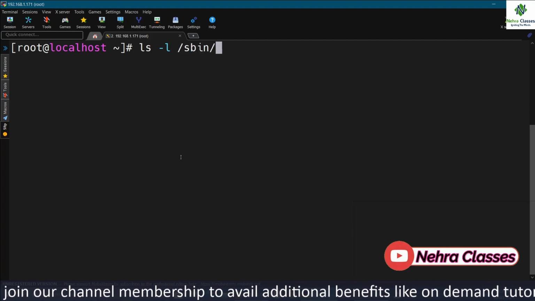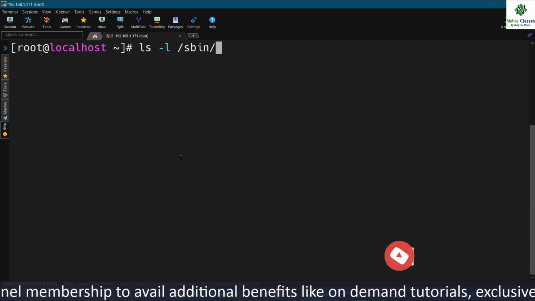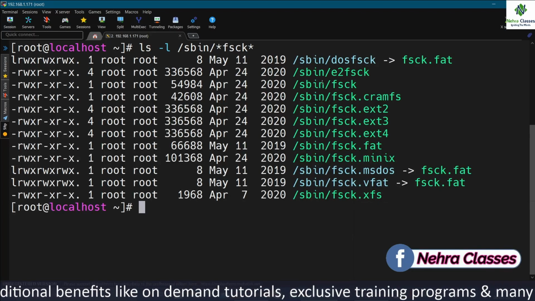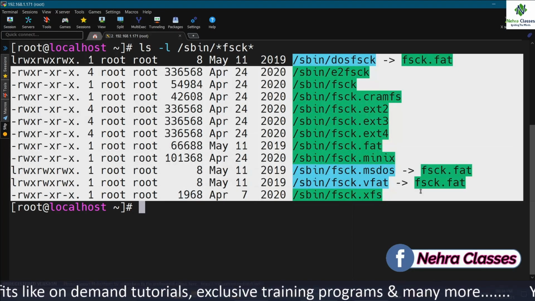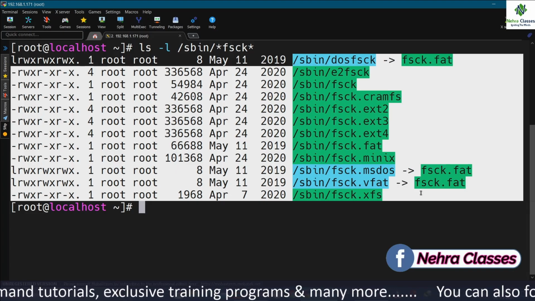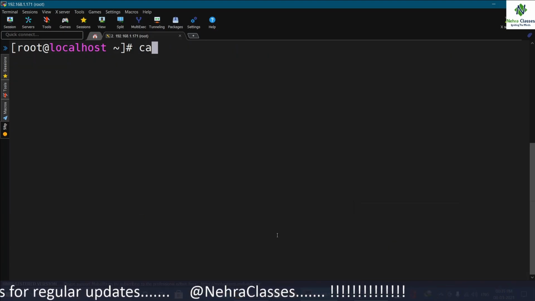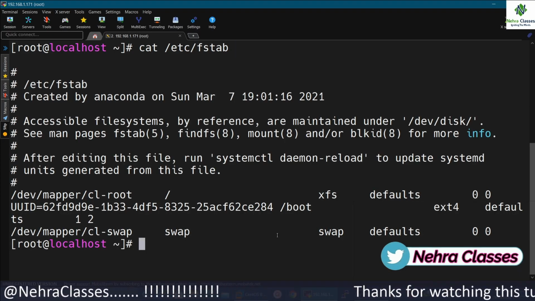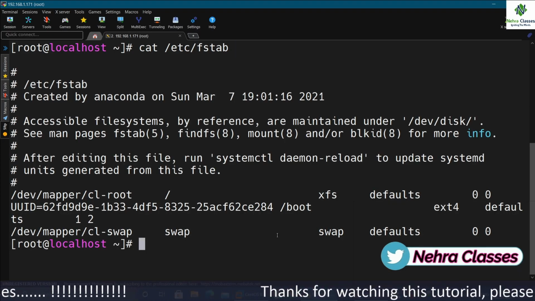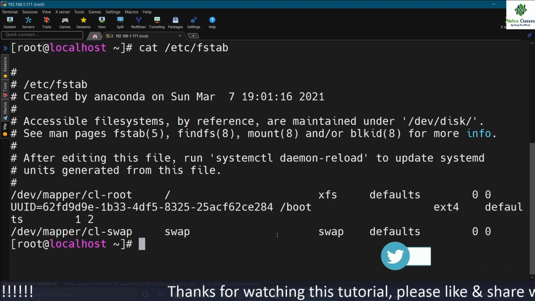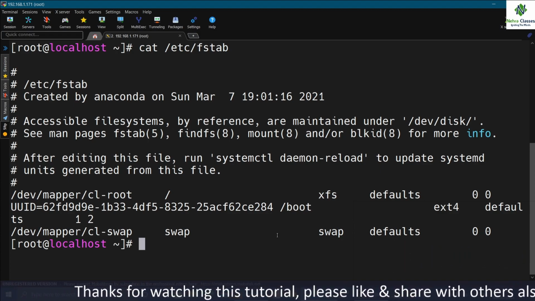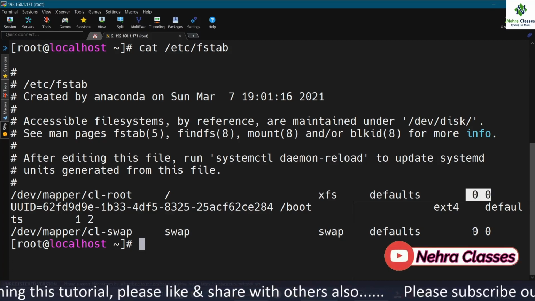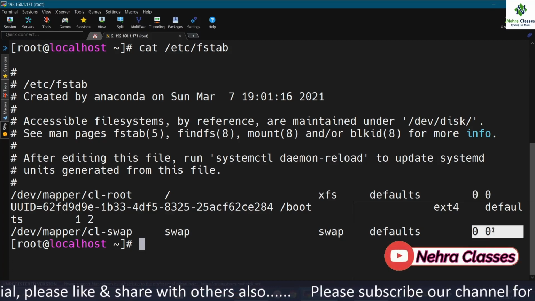ls -l /sbin/*fsck*. So these are the commands which we can use to check different file systems. The last column in the /etc/fstab file is used to determine whether a file system should be checked or not. So here you can find the details whether it should be checked or not.